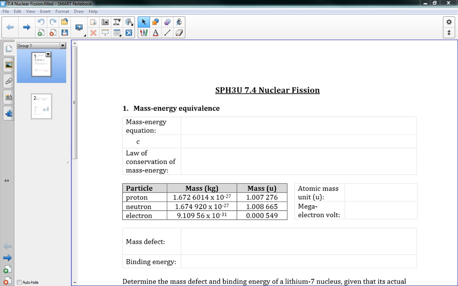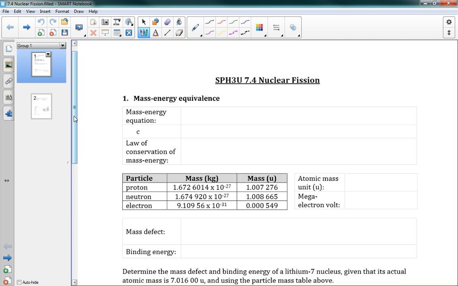Alright, so 7.4 nuclear fission. Here we go. At the start of this course, I promised that you would get to use the equation E equals mc squared. Well, consider that promise delivered now. E equals mc squared. That's the mass energy equation. And of course, this is Einstein's equation, famous physicist.